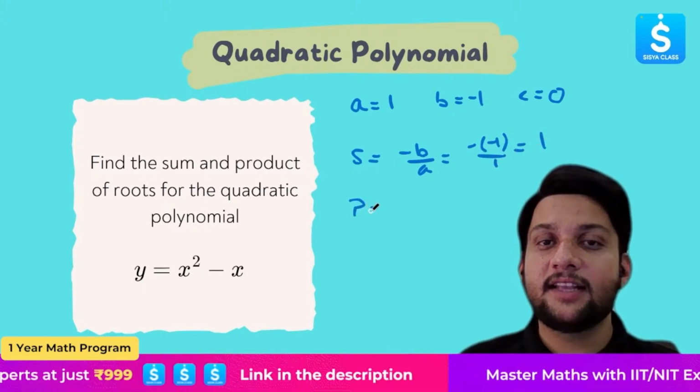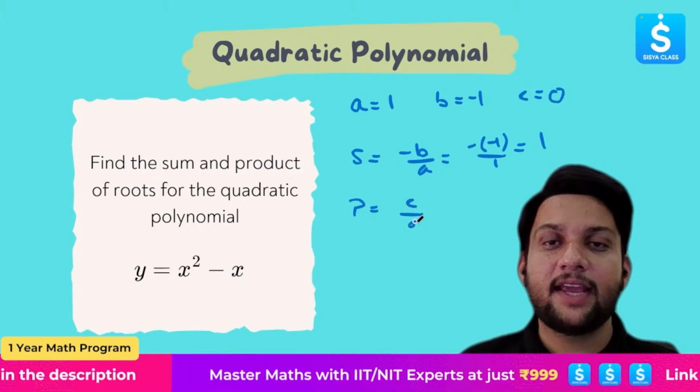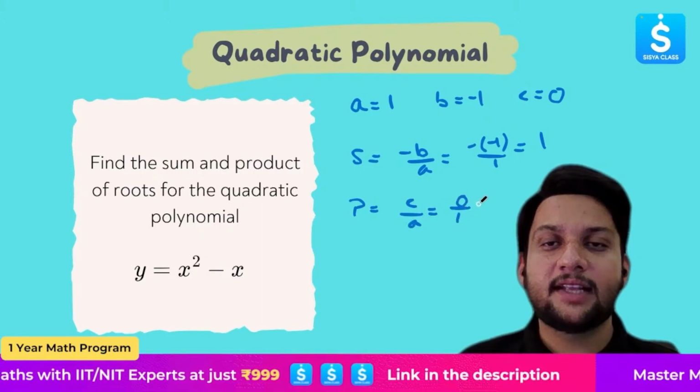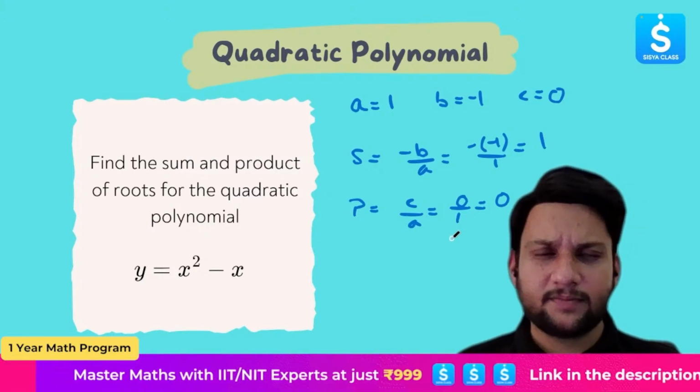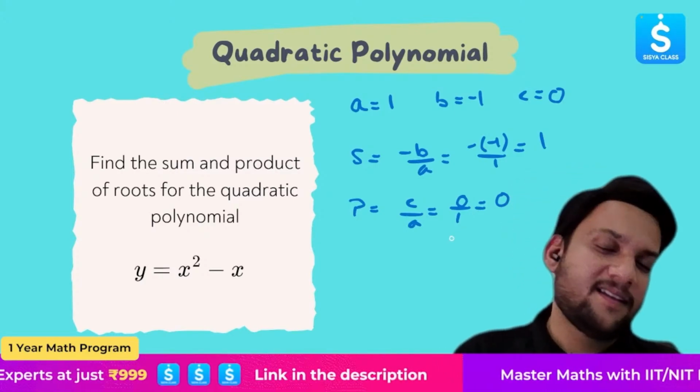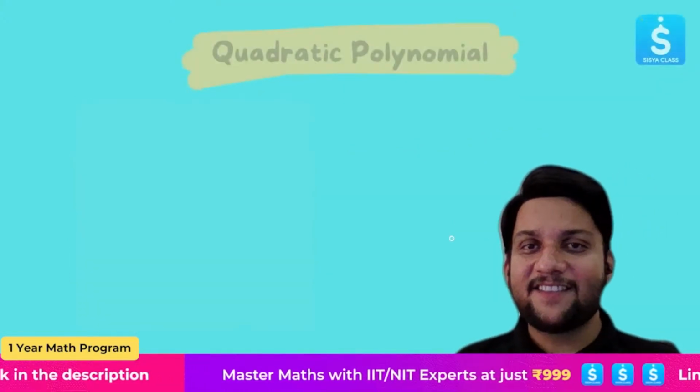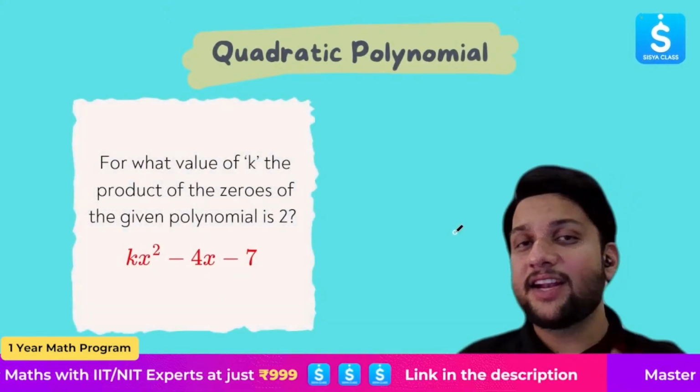Product is what? Since there is no constant term, it is C by A. C is 0. 0 over 1 is nothing but 0. So sum in this case is 1. Product in this case is 0. Is that very easy? Okay, great. All right. If that is easy, let's move on to another type of problem.